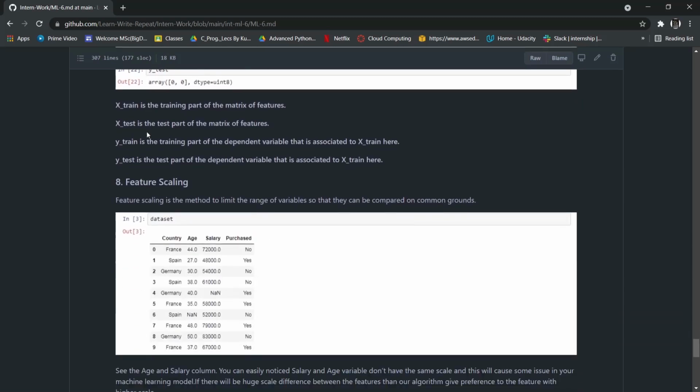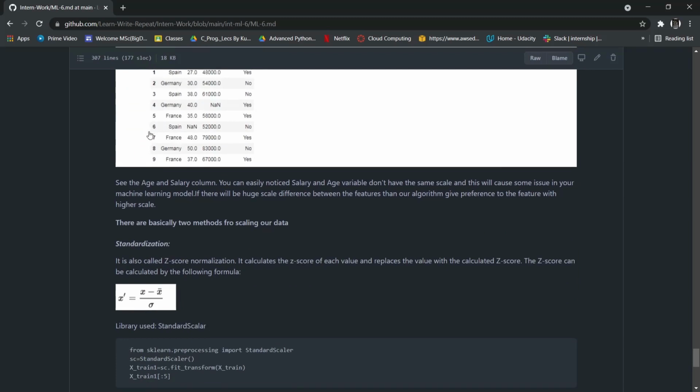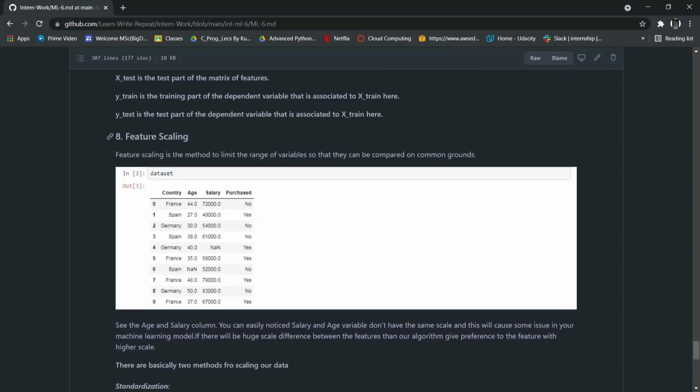Okay, so after this we move to the last method, that is feature scaling. I'll first explain why we need feature scaling. Feature scaling is the method to limit the range of variables so that they can be compared on common ground. This is basically the definition. So now as you can see, here we have age and here we have salary.